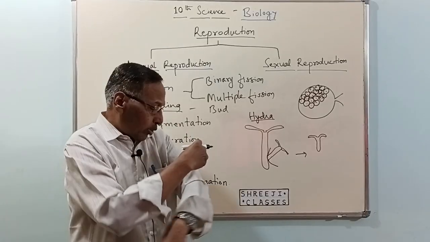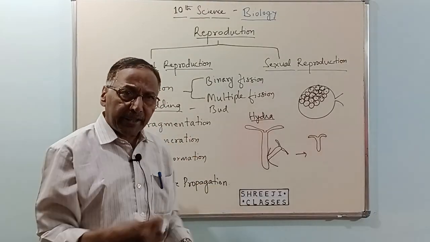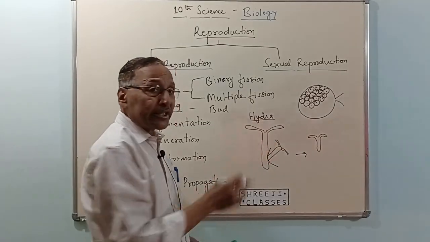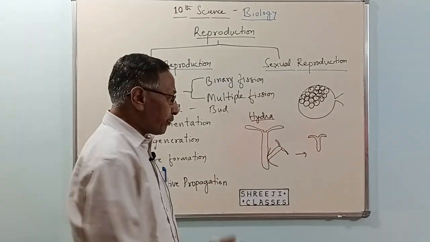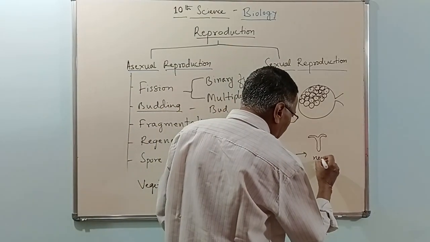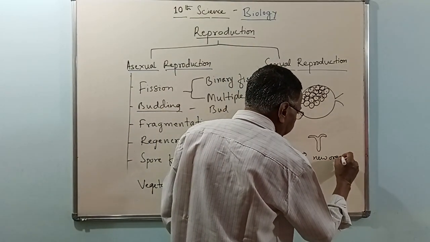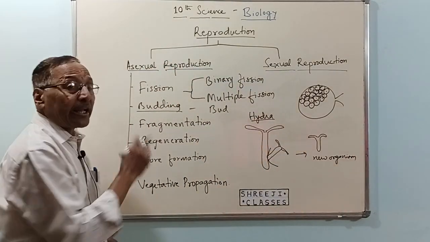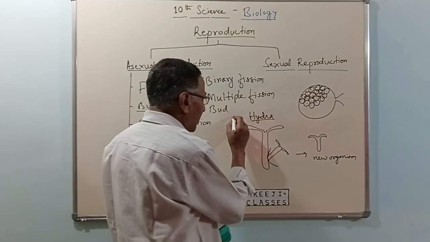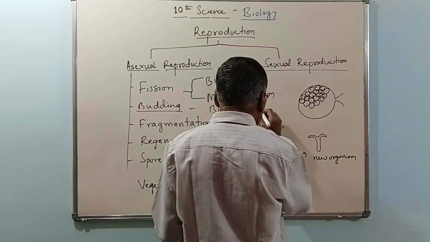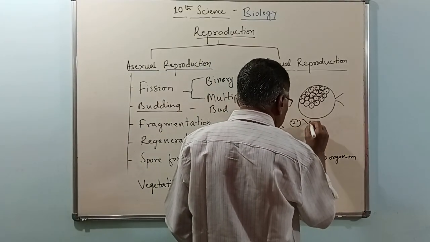Growing of an outgrowth on the body of the parent, which at maturity detaches or cuts off from the body of the parent and grows into a new organism, we call budding, which happens in animal organisms like hydra, or there is another example called yeast.